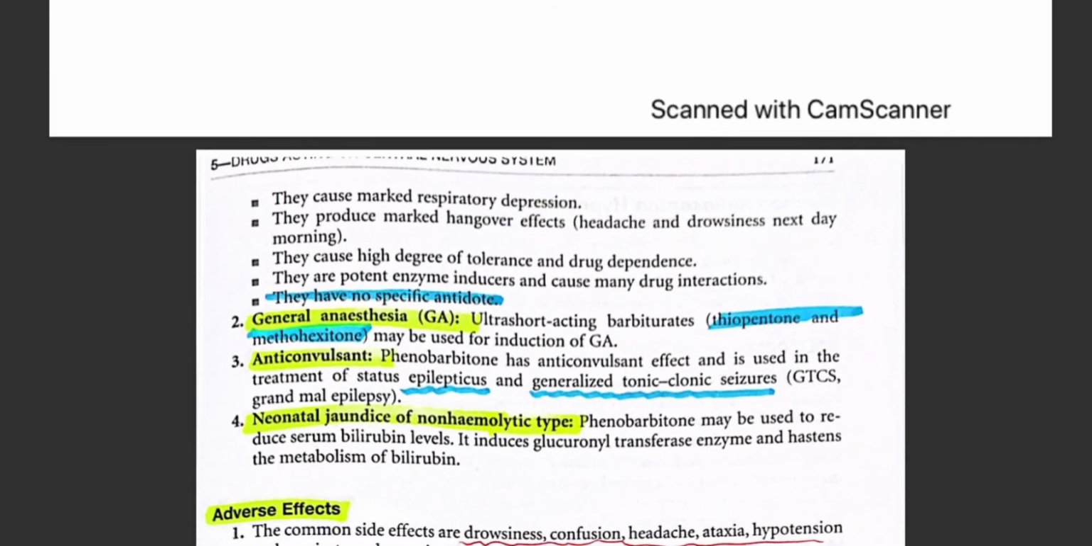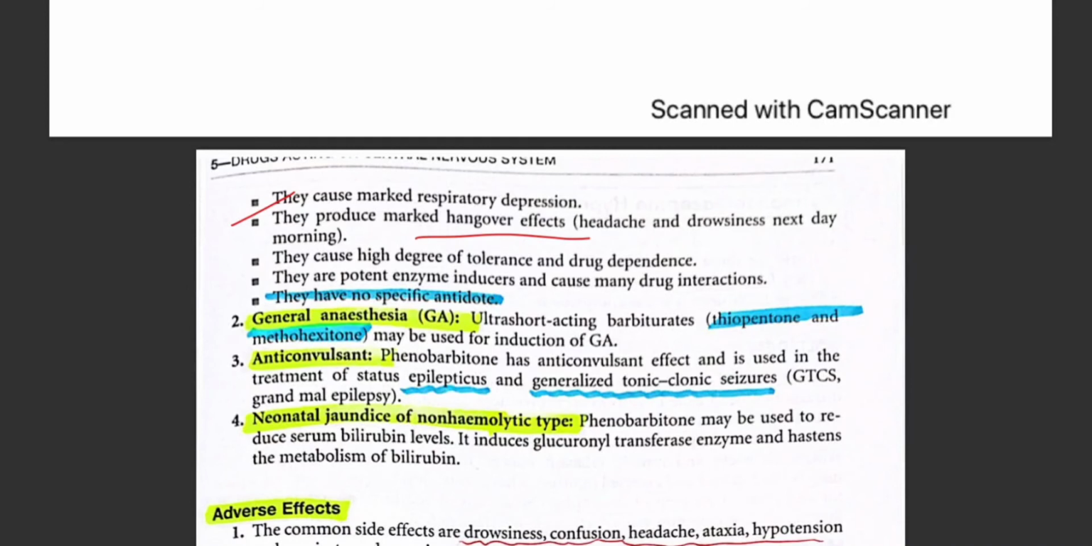They also cause marked respiratory depression, and produce marked hangover effects, headache, drowsiness. You have a high degree of tolerance and drug dependence on the drug. Like after you start to take the drug, after 3 or 4 days, you feel like taking it again and again.